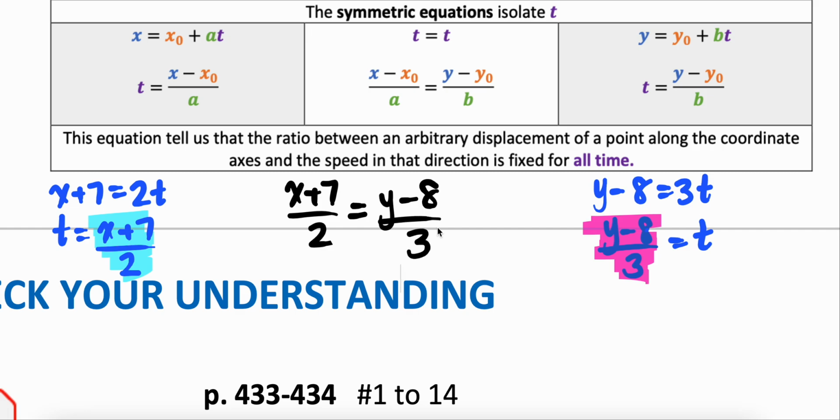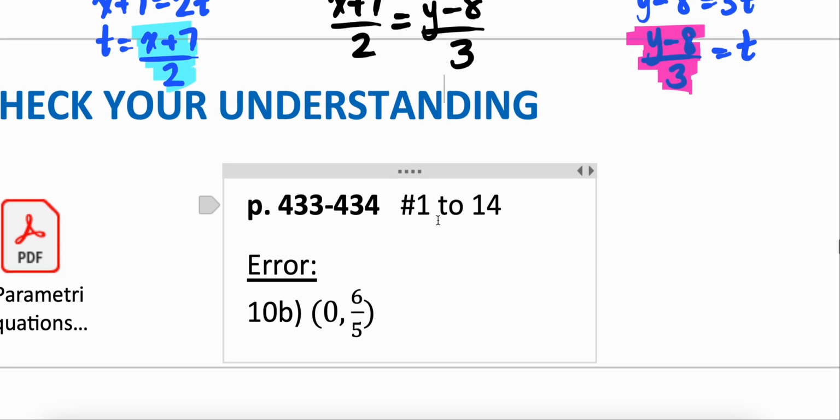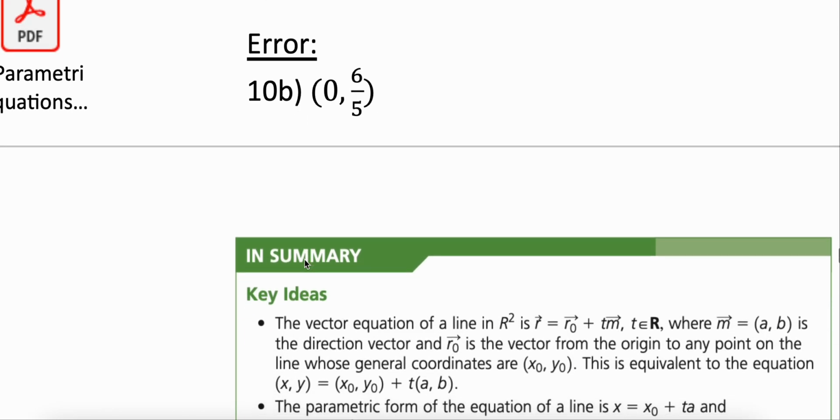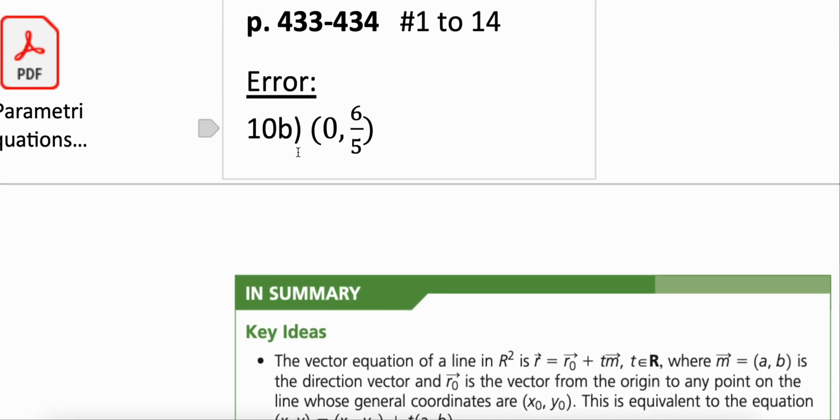When we do some more calculations with equations of lines and planes, we are going to see how this all works. But for now, if you can write an equation in parametric form or vector form, you're good to go for right now. Okay? So now I want you to try some questions from 8.1. Questions 1 to 14 are sufficient. There is a mistake in 10b, so make sure you make note of that.